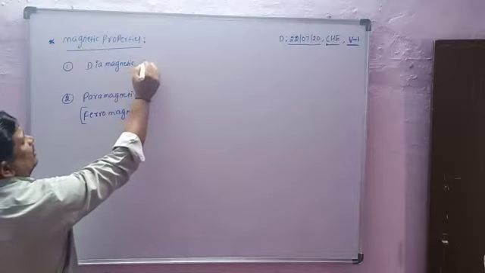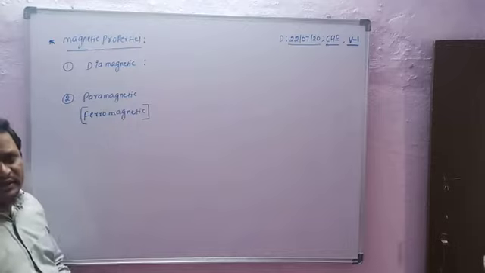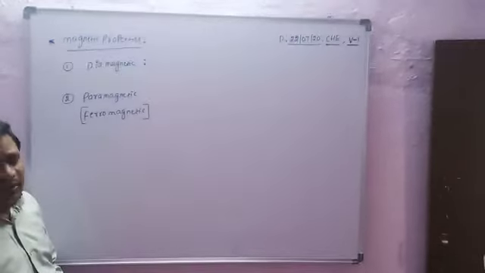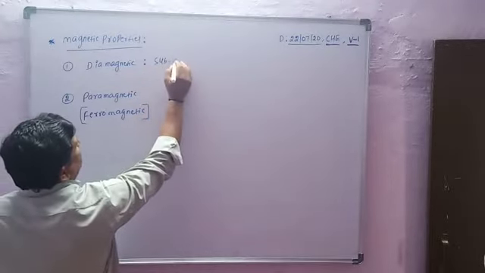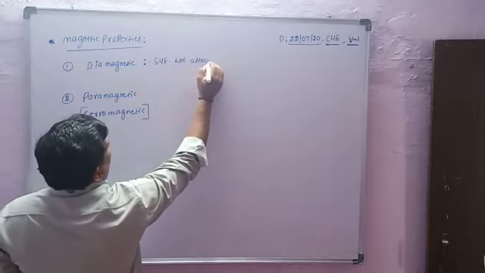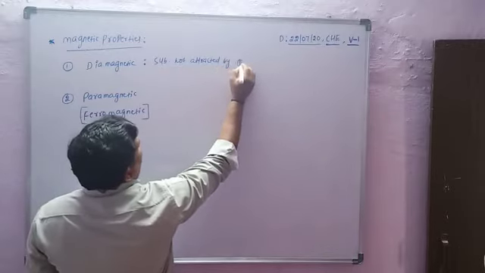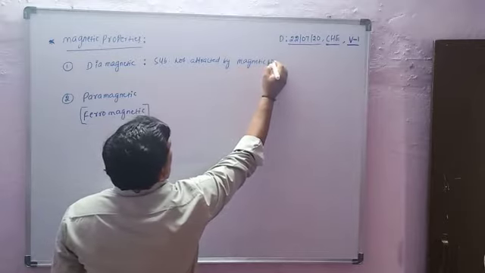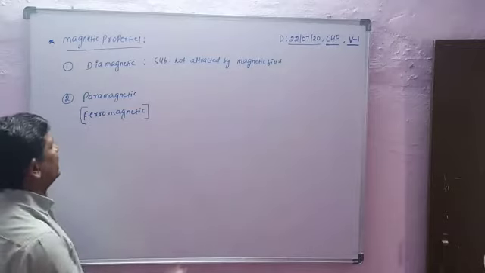Now, what are the diamagnetic substances? Diamagnetic substances are substances not attracted by a magnetic field. Those substances are called diamagnetic.